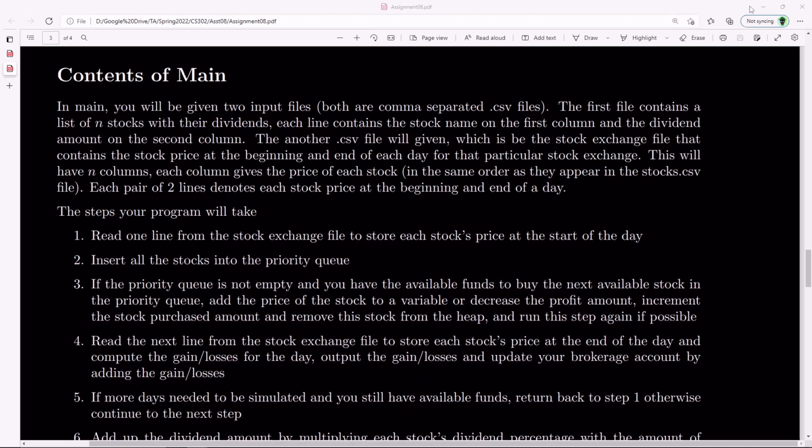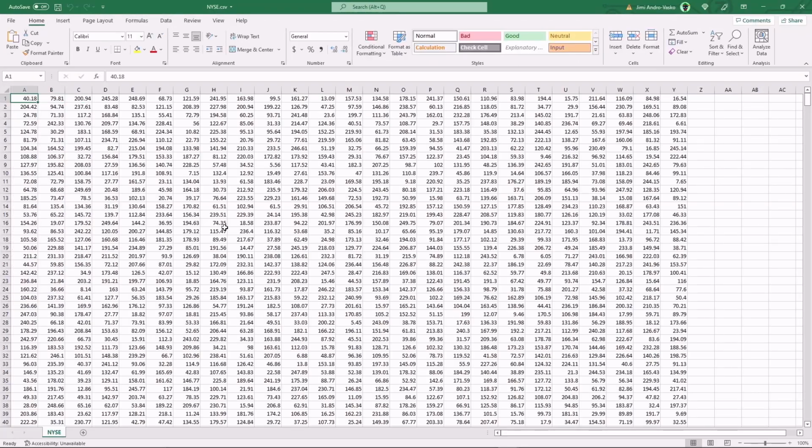So now let's go ahead. We have to first do that. Now I'm going to go ahead and open up several different stock exchange files. Let's look at the classic New York Stock Exchange. I'm going to open this up. Again, another bright light flashing. So just brace yourselves, and there it is.